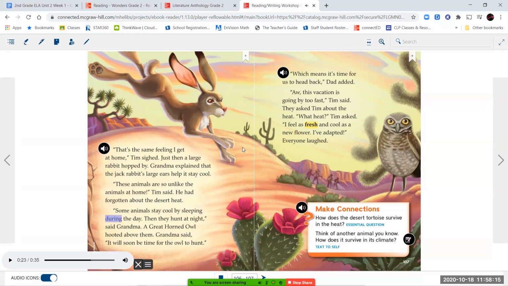Some animals stay cool by sleeping during the day. Then they hunt at night, said Grandma. A great horned owl hooted above them. Grandma said, it will soon be time for the owl to hunt. Which means it's time for us to head back, Dad added. Oh, this vacation is going by too fast, Tim said. They asked Tim about the heat. What heat? Tim asked. I feel as fresh and cool as a new flower. I've adapted. Everyone laughed.